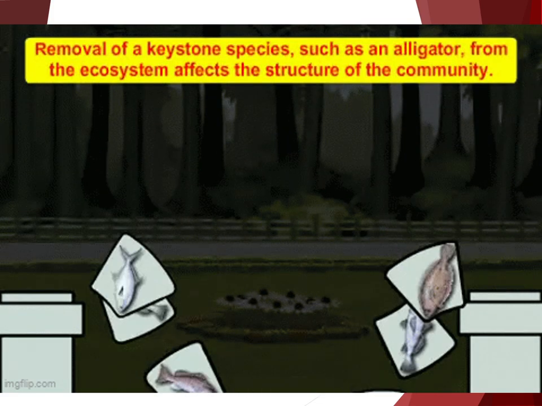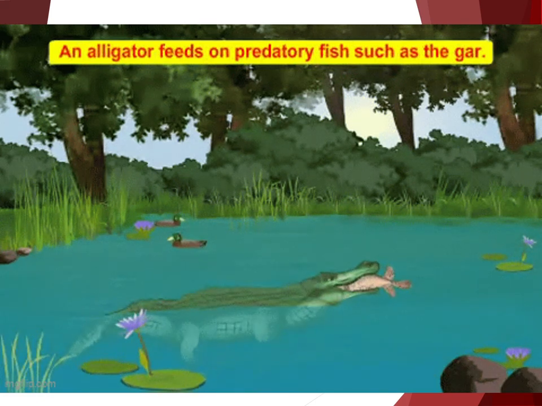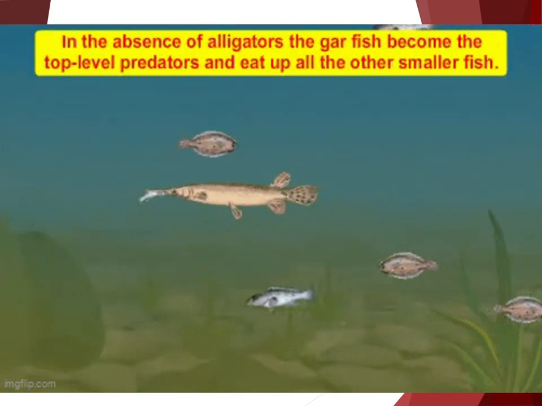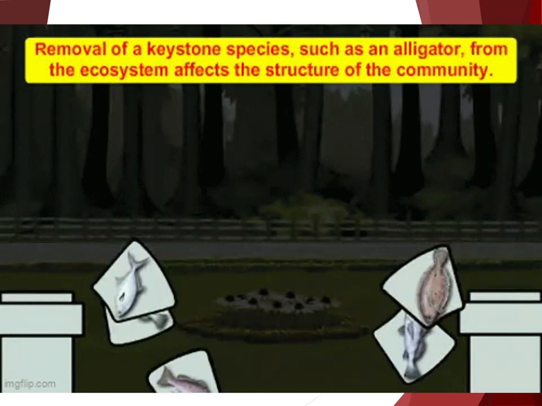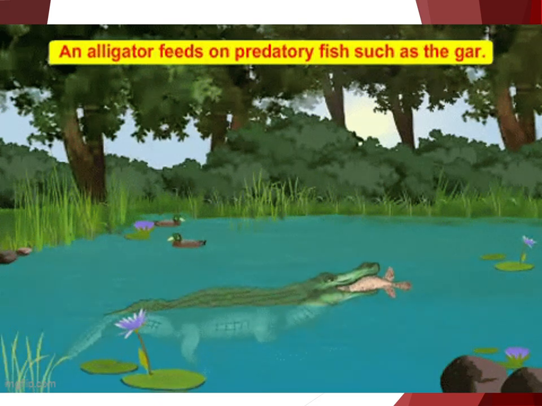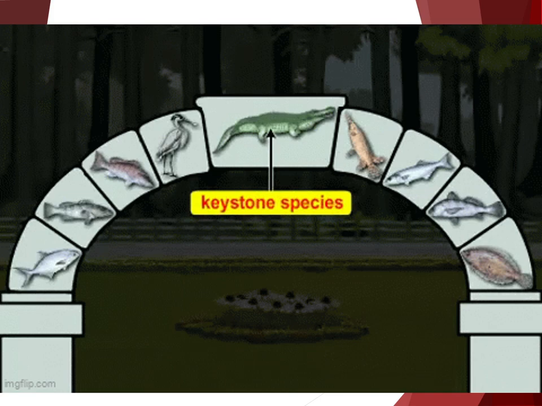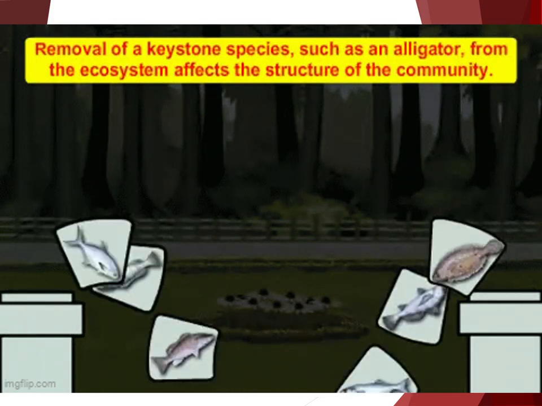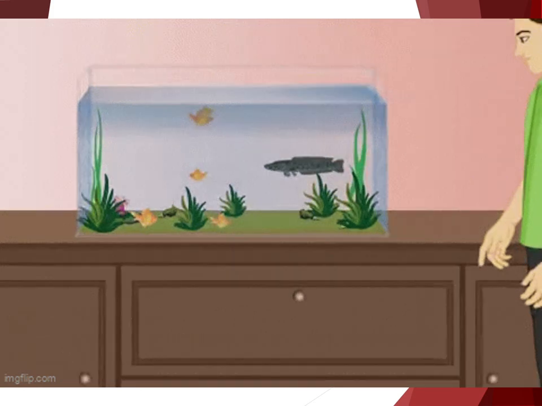For example, a species of sea star living in the Pacific Ocean consumes large amounts of mussels. This feeding relationship, in turn, keeps the population of mussels in check and opens the habitat to numerous other species to live in that community. If the sea star population were to decrease, the mussel population would likely increase. And as the mussels occupy more space and consume more resources, the populations of other species in the community would likely decrease. The sea star is, therefore, considered a keystone species because it maintains the stability of the ecosystem.